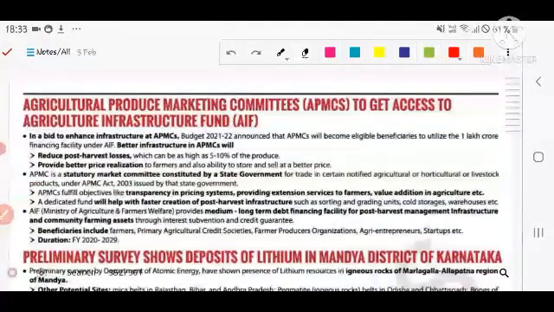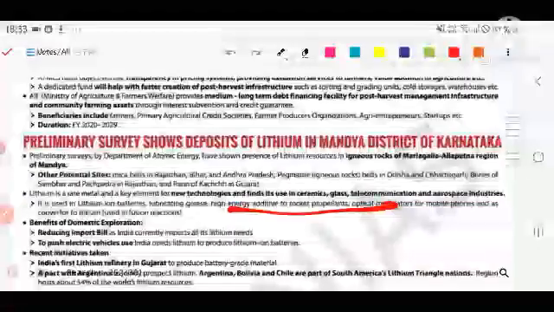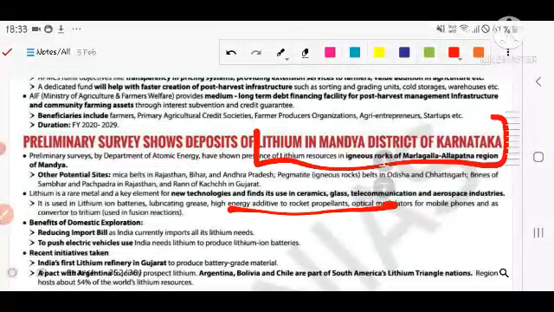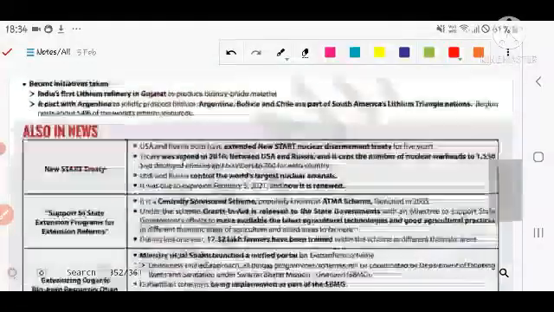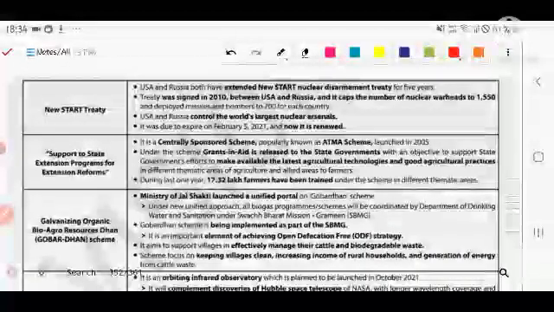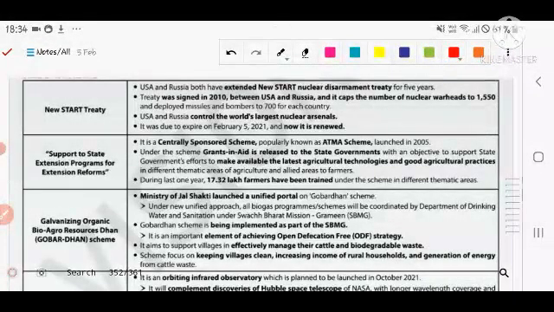Agriculture Produce Marketing Committees will get access to the Agriculture Infrastructure Fund, AIF. Next, a preliminary survey shows a deposit of lithium in Mandya district of Karnataka. Do you remember this news? Do read this news, right? And a new star rating is supported for the state extension program for reforms.